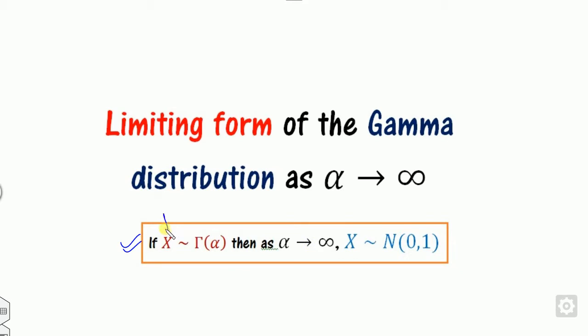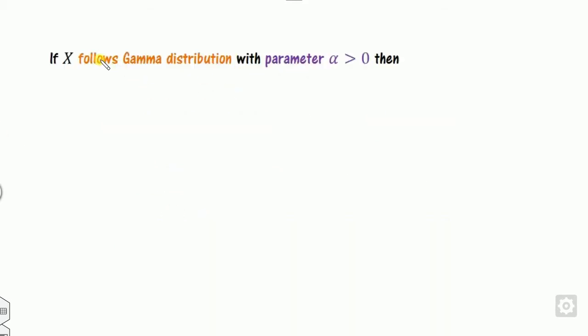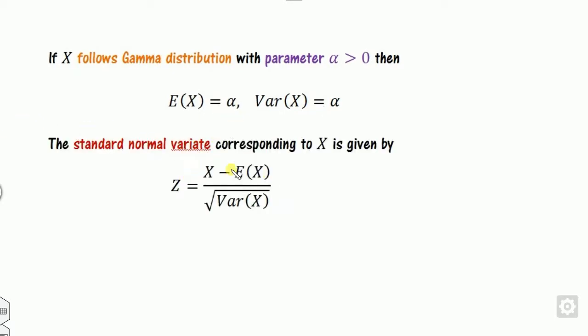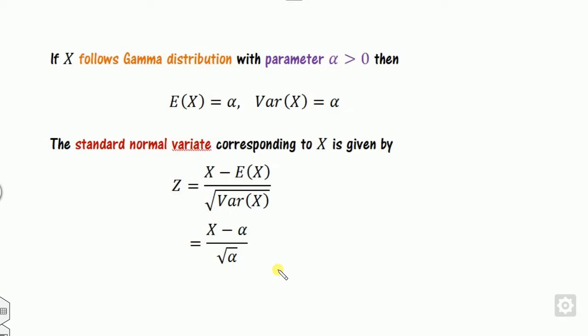Now what is given to you is that x follows the gamma distribution. What is the meaning of that? If x follows the gamma distribution, then the mean and variance are equal. Once you get the mean and variance, can you derive the standard normal variate corresponding to them? This is the way you can derive it. Therefore, you can substitute the values of the mean and variance here.